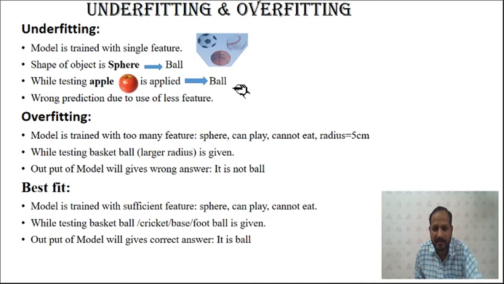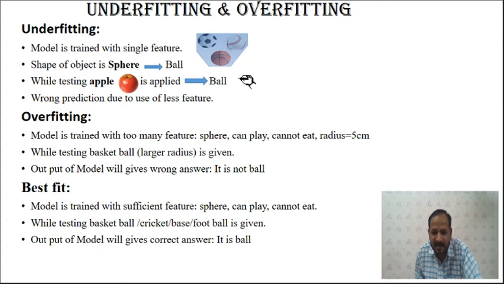So this is one example for underfitting and overfitting. This is a simple example of how we teach a small child. While teaching the child, or training our network, our model or our network is trained with a single feature.